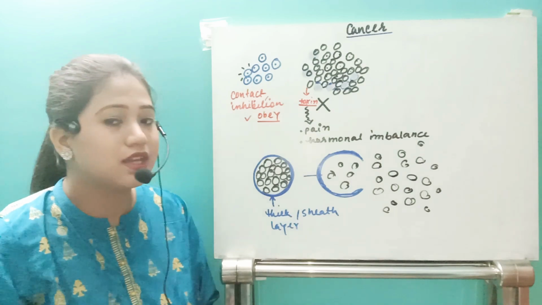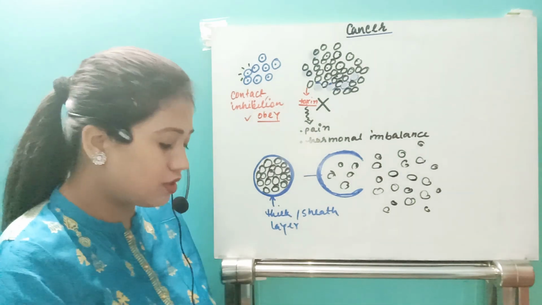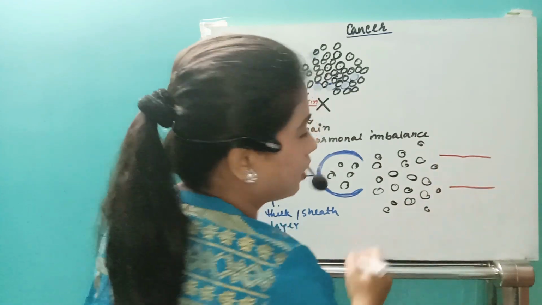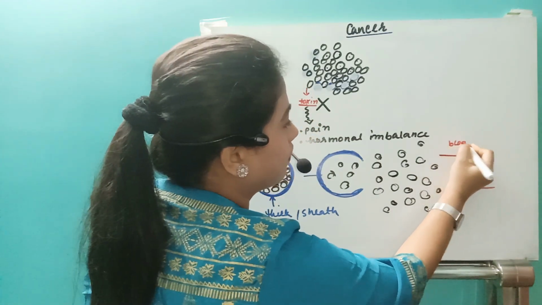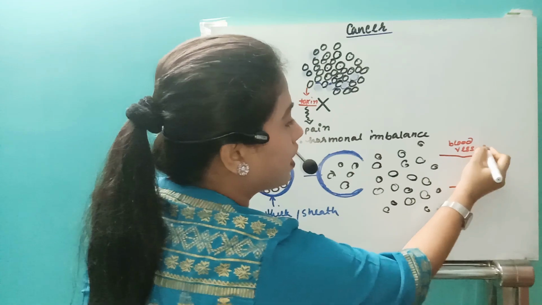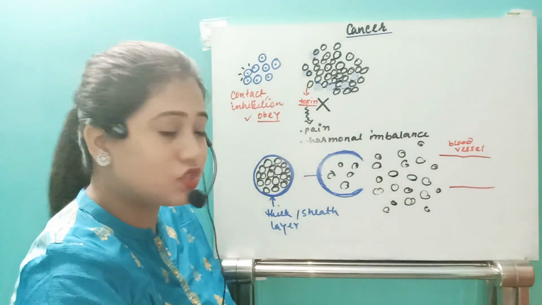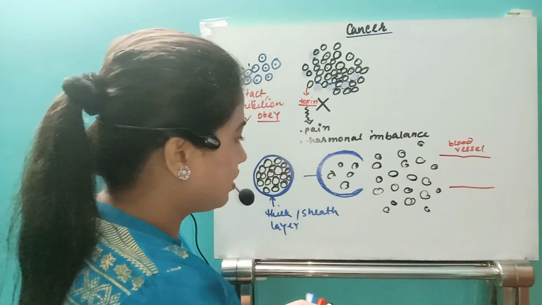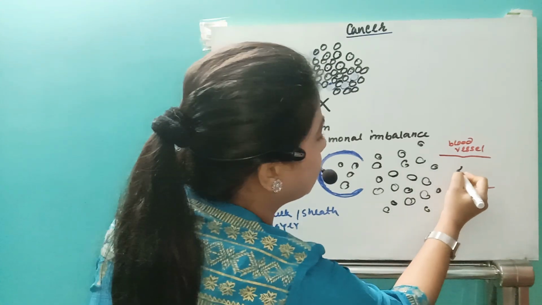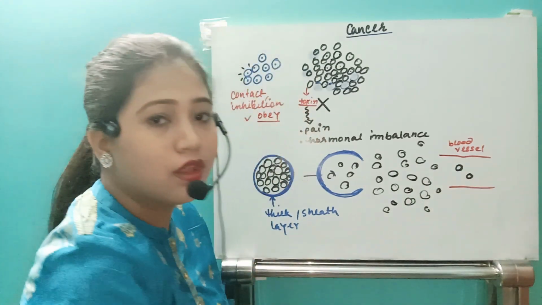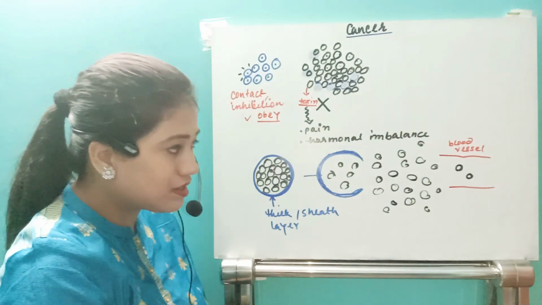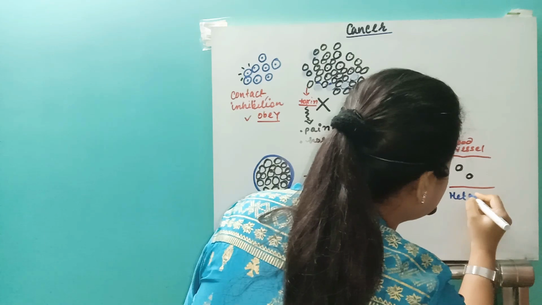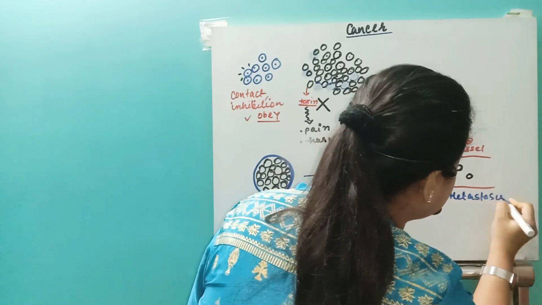But the dangerous thing is if somehow those cancerous cells reach the blood vessel, okay, so this is the blood vessel, right? Once this cancerous cell reaches the blood vessel, this state is known as metastasis, remember? So if somehow that cancerous cell reaches the blood vessel, we will call that state metastasis, right?